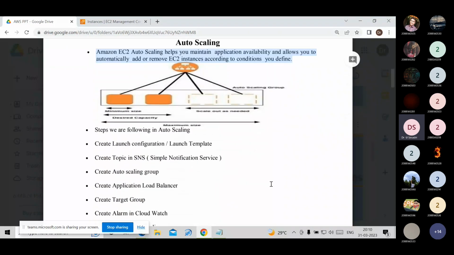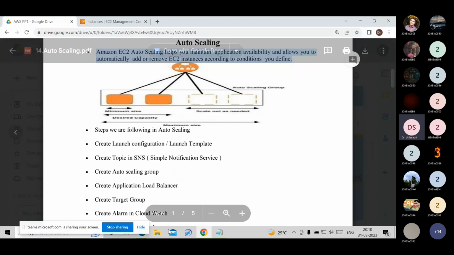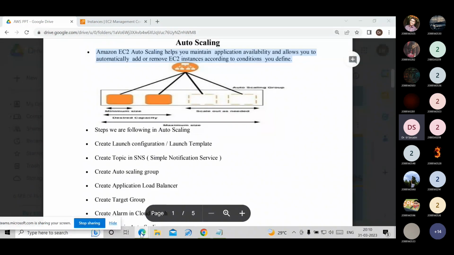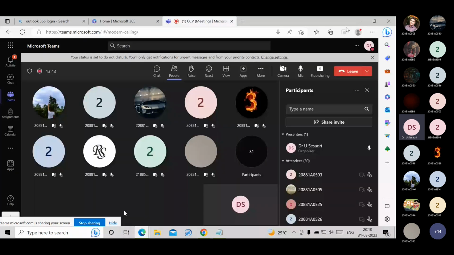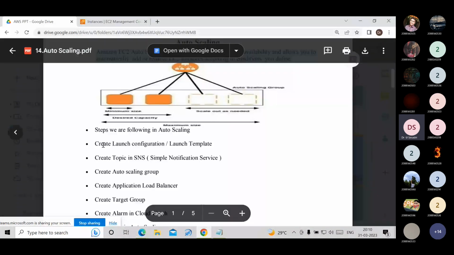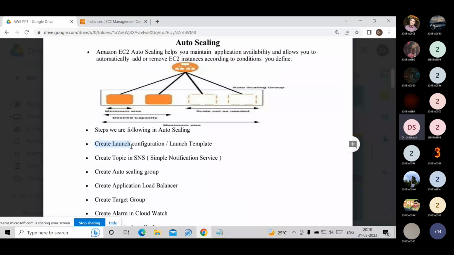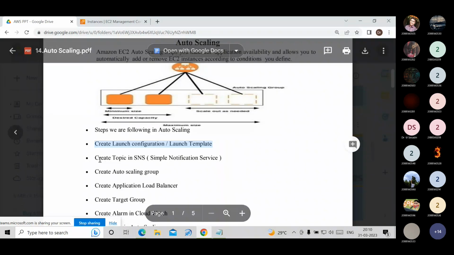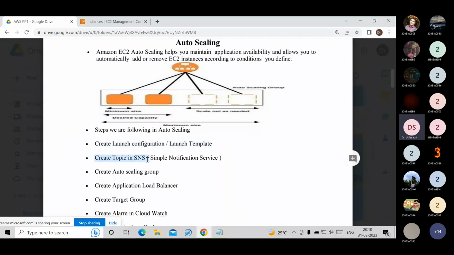What steps do we have to apply to implement the auto scaling feature? The first step is to create a launch configuration or launch template. The second step is to create topics in SNS.